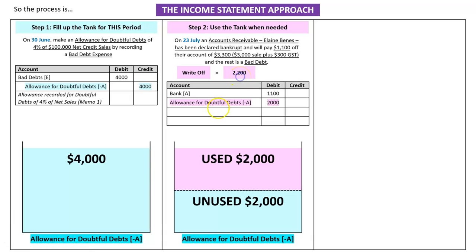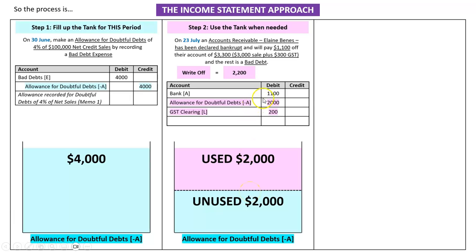So what I should do is use up $2,000 of the allowance for doubtful debts here, because that is the amount of the sale that she's not paying, and then I'll write off $200 of GST for a total of $2,200. So all I did was I made an allowance in step 1 of $4,000. I just used up $2,000 of it, so that leaves $2,000 still in there as unused.